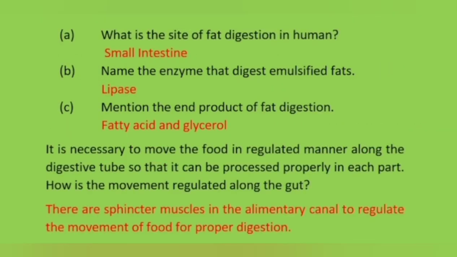What is the site of digestion of fat in humans? It is in the small intestine. Name the enzyme that digests emulsified fats: lipase. Mention the end product of fat digestion: fatty acid and glycerol. It is necessary to move the food in a regulated manner along the digestive tube so that it can be processed properly in each part. How is the movement regulated along the gut? So we have sphincter muscles in the alimentary canal to regulate the movement of food for proper digestion.